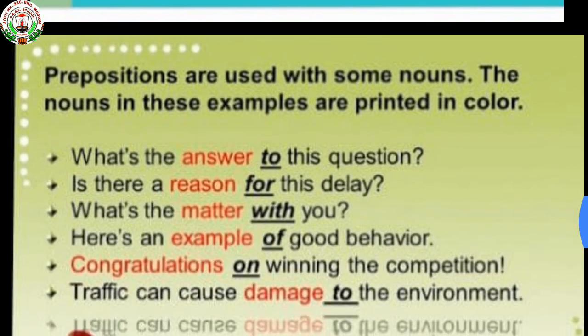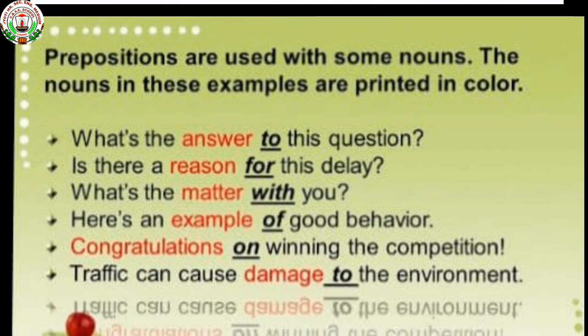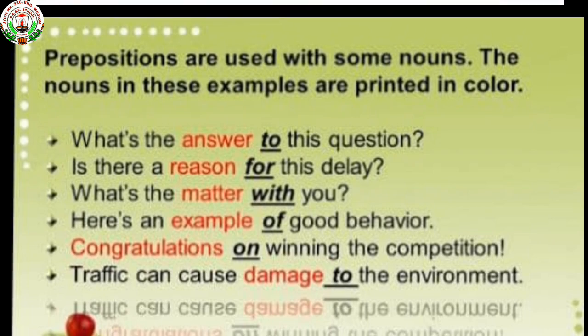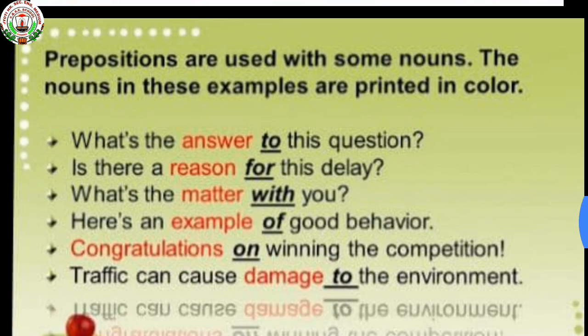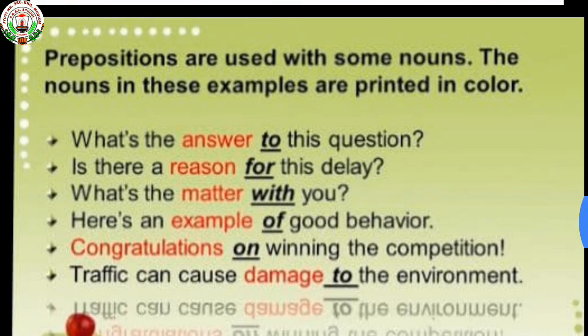So see the examples. What's the answer to this question? Is there a reason for this delay? What's the matter with you? Here is an example of good behavior. Congratulations on winning the competition. Traffic can cause damage to the environment.